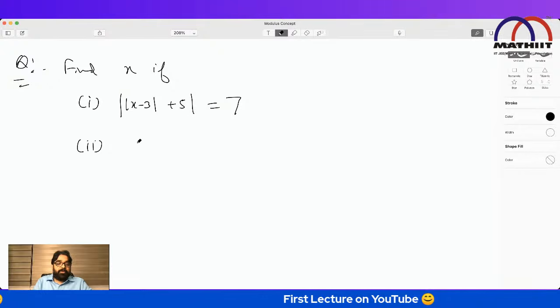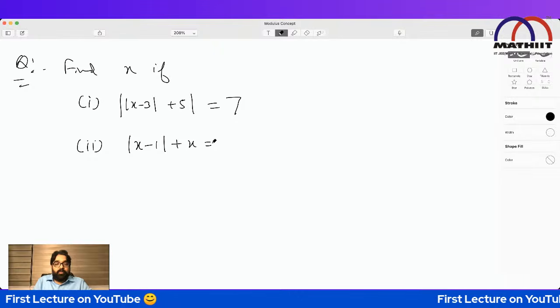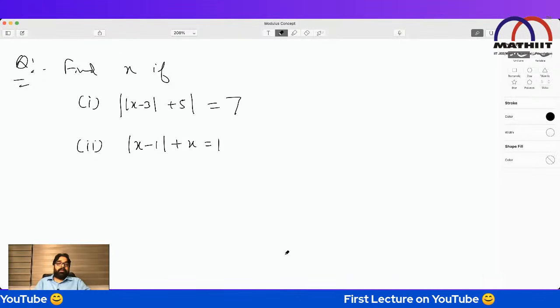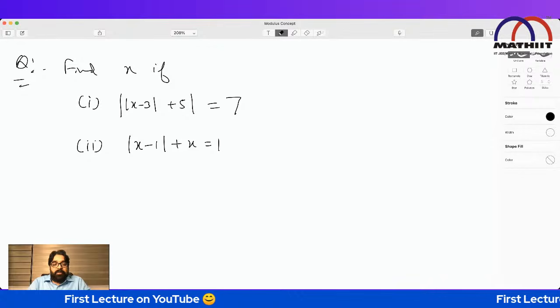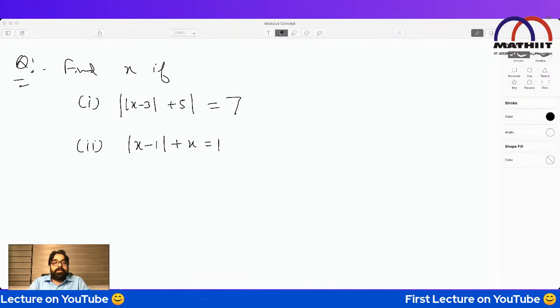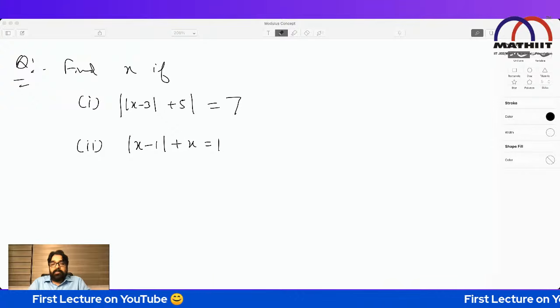And second bit, mod of x minus 1 plus x equals 1. These are 2-bit questions. Please do not depend on the formula. That's what I'm trying to train you in. Please type the answer if you can.